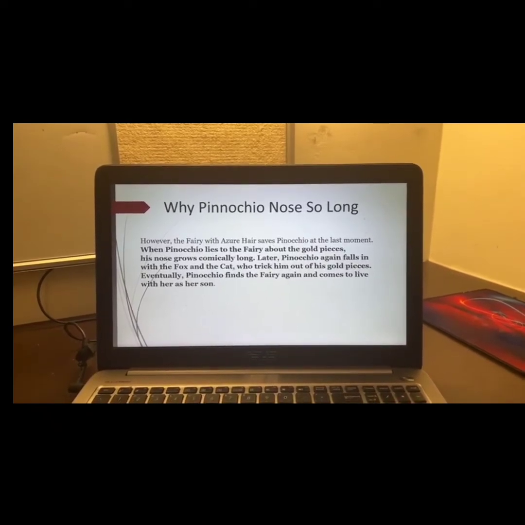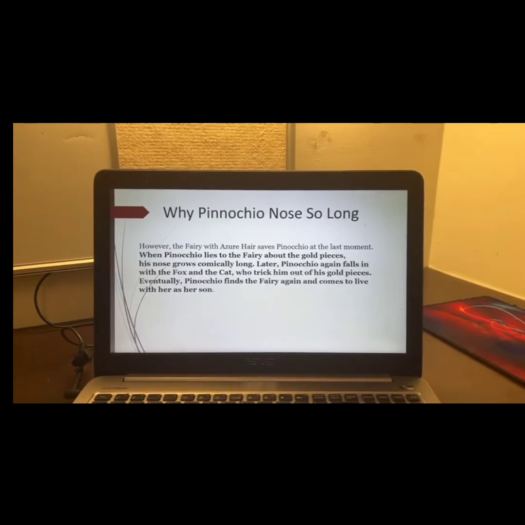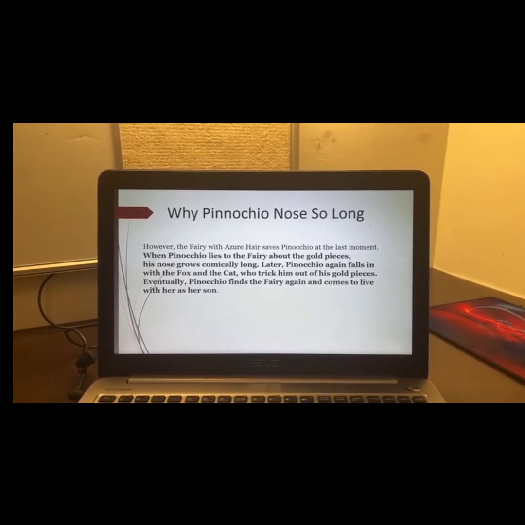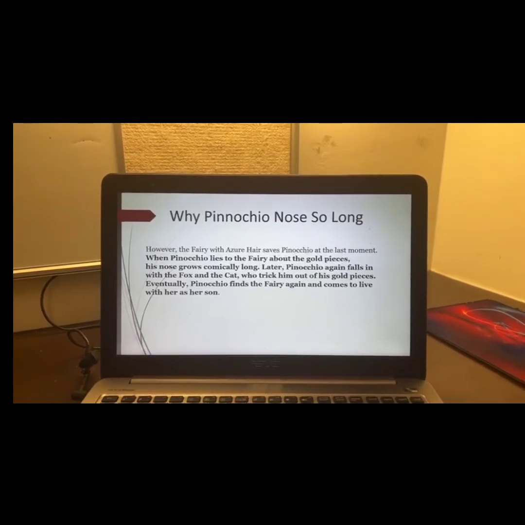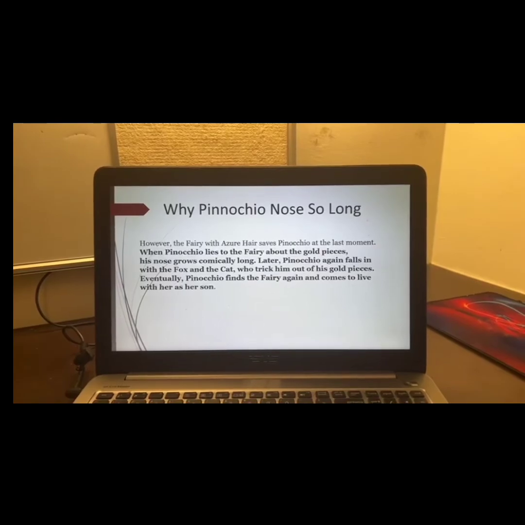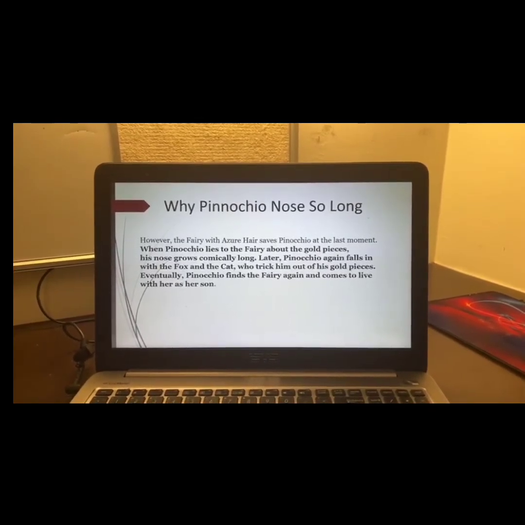When Pinocchio lied to the fairy about the gold pieces, his nose grows comically long. Later, Pinocchio again falls in with the fox and the cat, who trick him out of his gold pieces. Eventually, Pinocchio finds the fairy again and comes to live with her as her son.